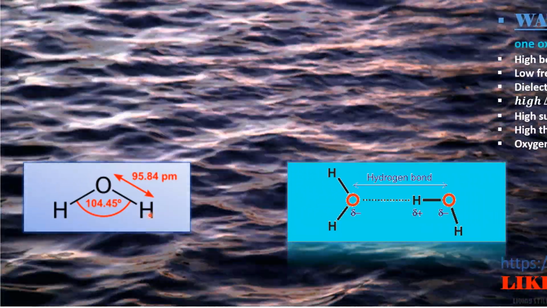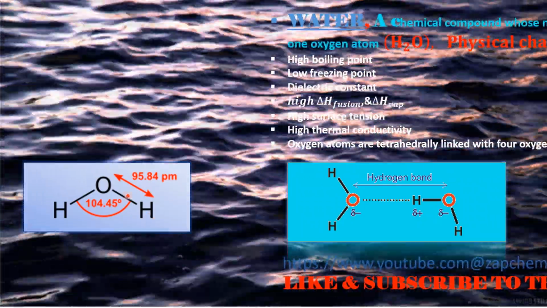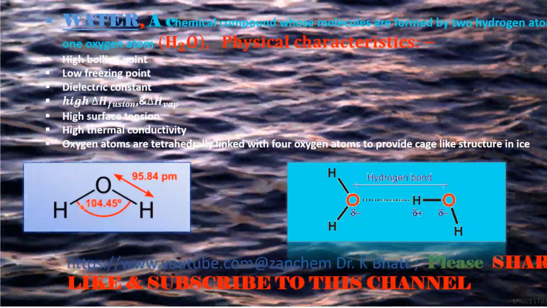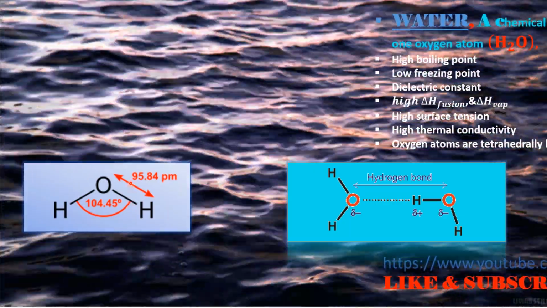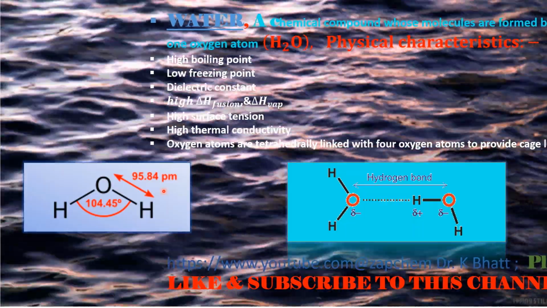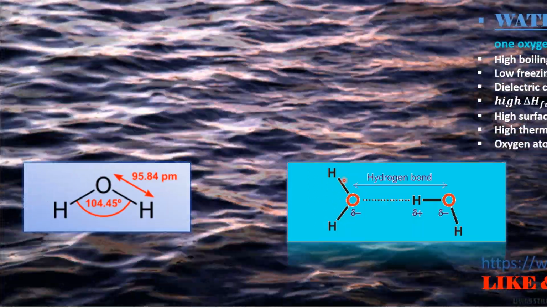Of course, the molecular formula is H2O, and its structural formula has a bond angle of 104.45 degrees, and the distance of the OH bond is 94.84 picometers. It undergoes hydrogen bonding.